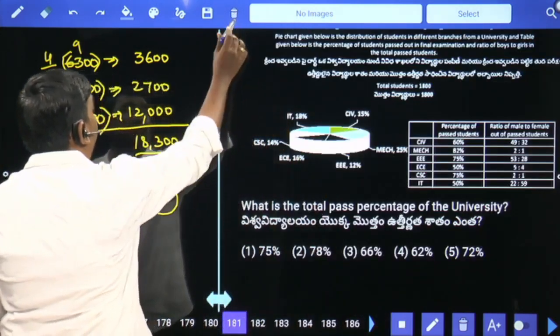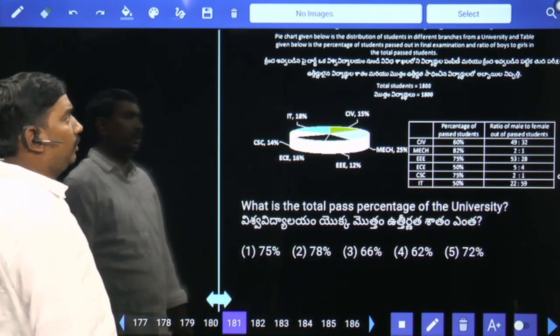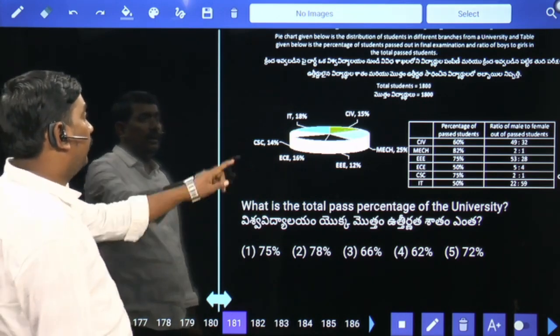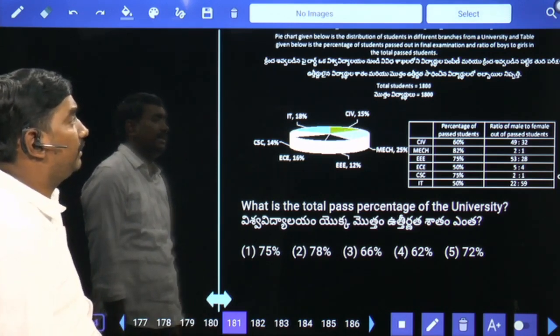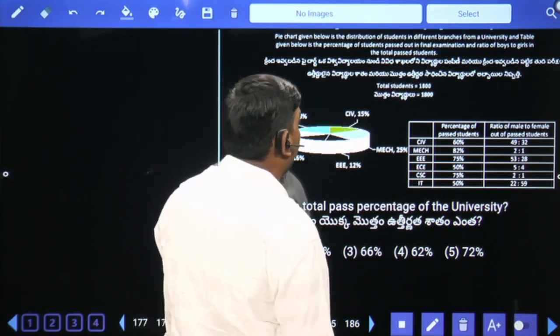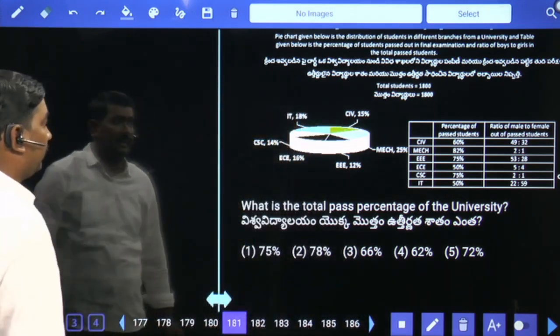Next. The pie chart given below is the distribution of students in different branches of a university. The table given below is the percentage of students passed in the final examination and the ratio of the boys to girls in the total passed students. The total number of students is given as 1800.